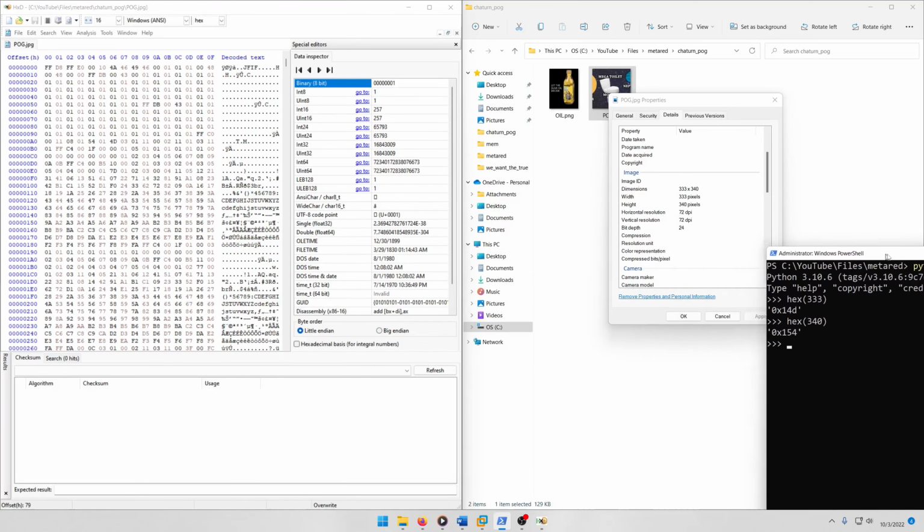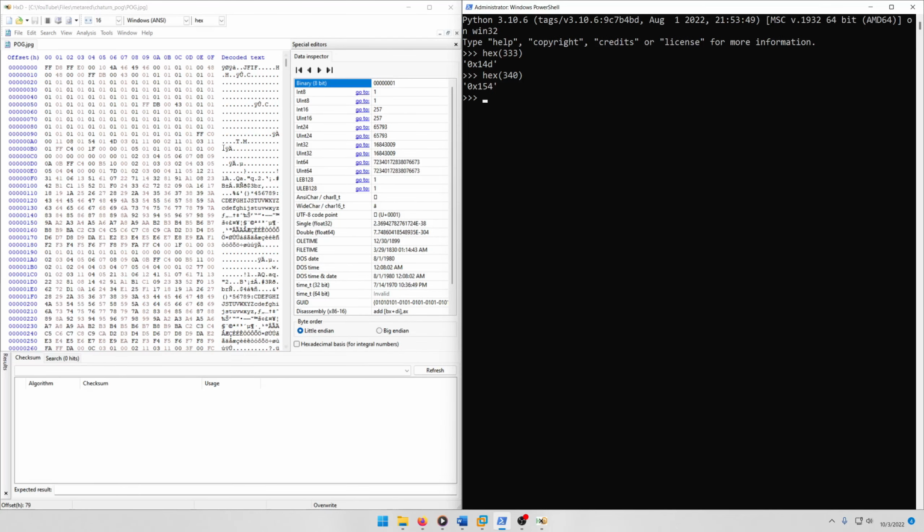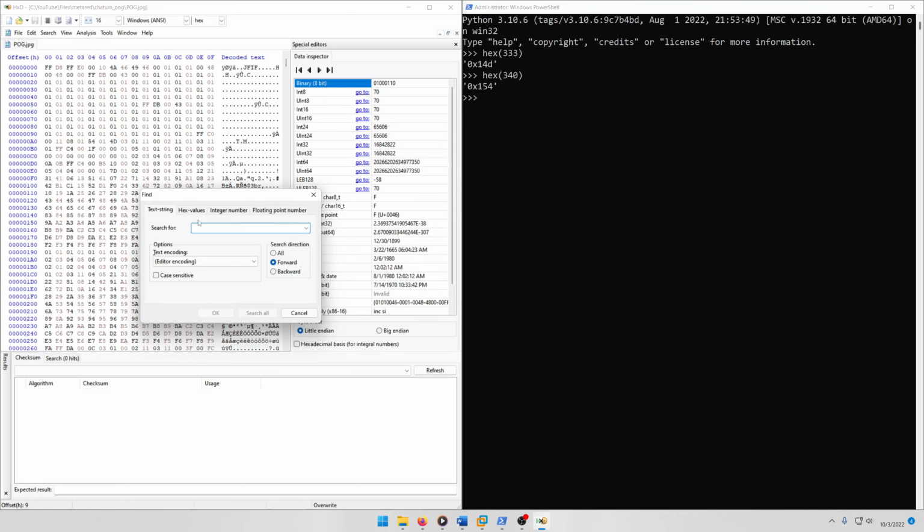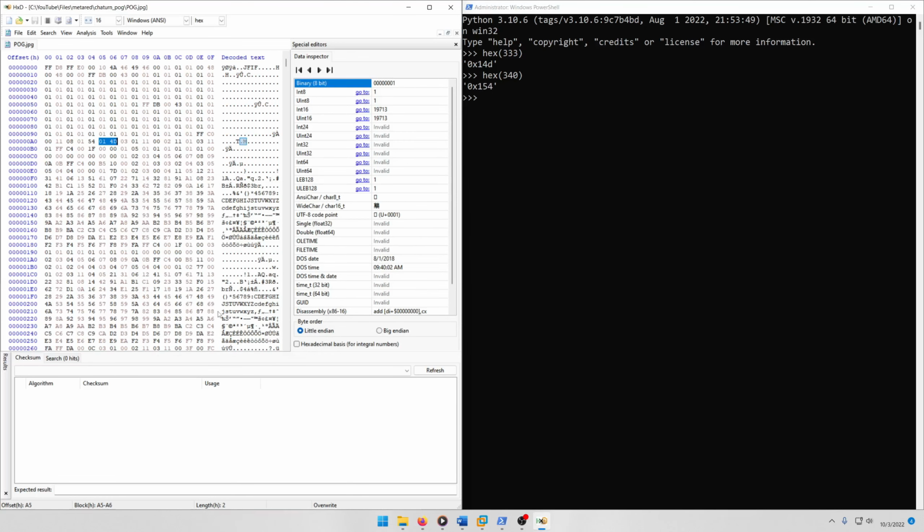All right, so now we can just find those in the hex itself. Let's try doing a Control F, of course, and then hex values. And we want 014D. Okay, ends up being right here. And then 0154 is right here.